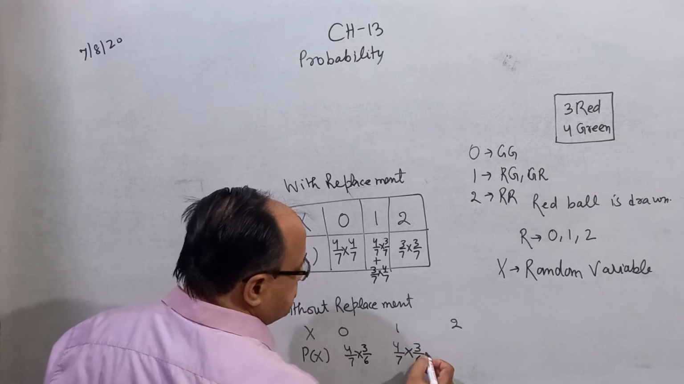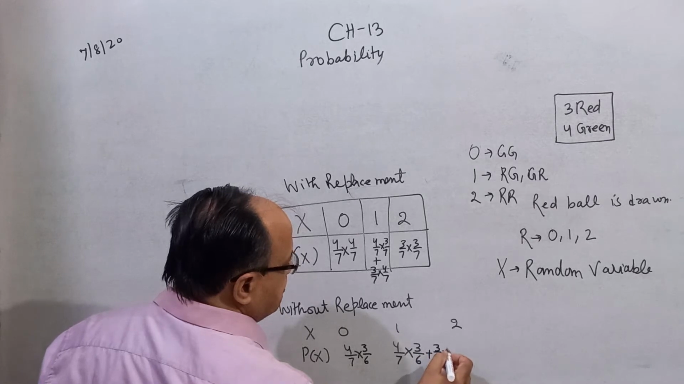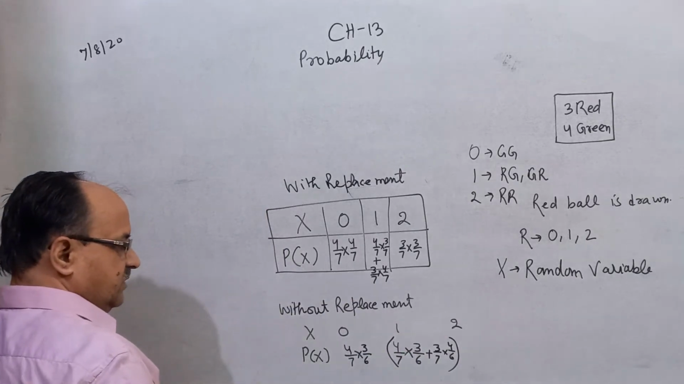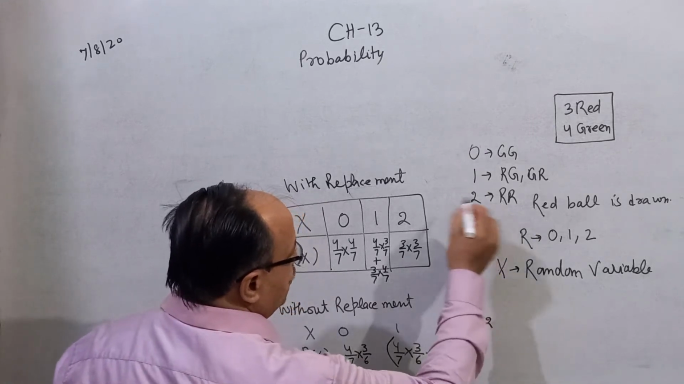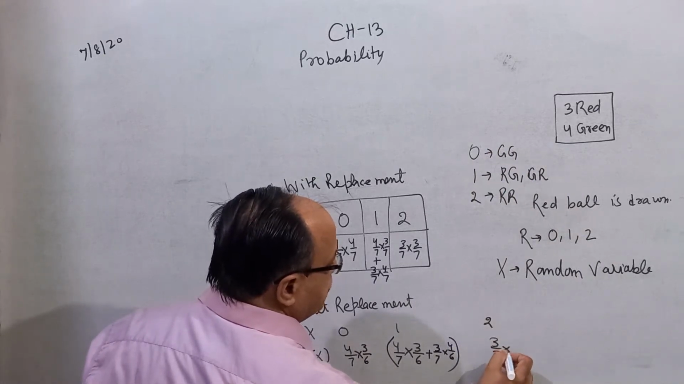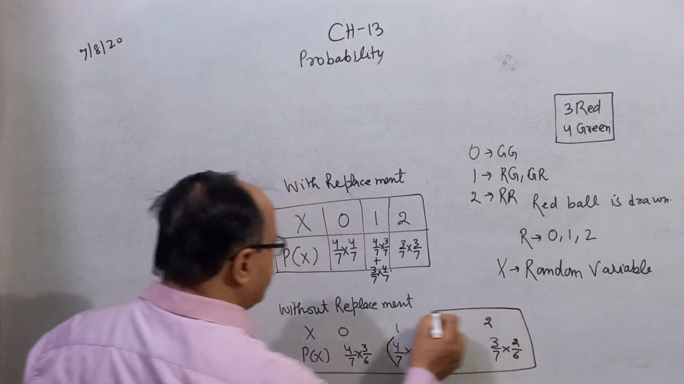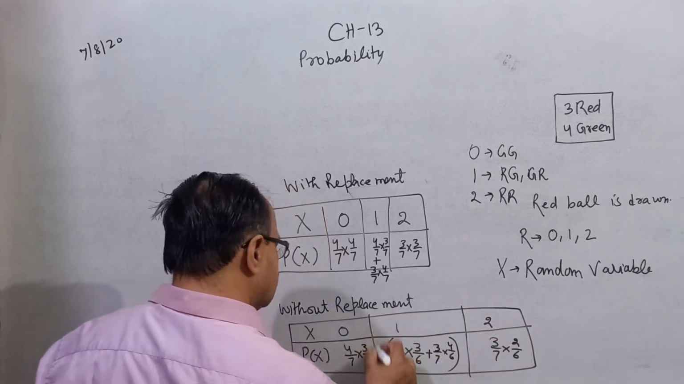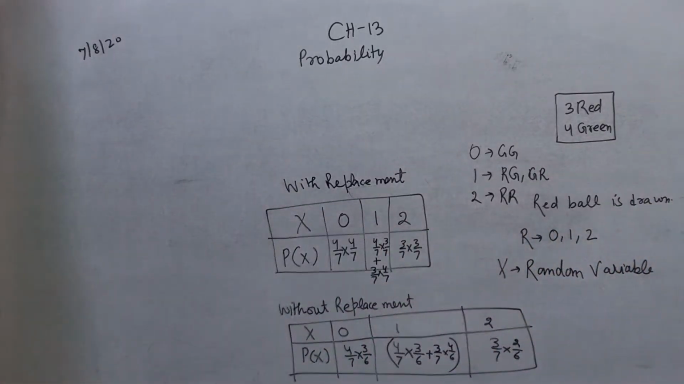And there are two possibilities of this, so you can say 3 by 7 into 4 by 6, or you can multiply with 2. And 2 means both red. Both red means 3 by 7 into 2 by 6. This is called the probability distribution. Correct? This is the example of a probability distribution.